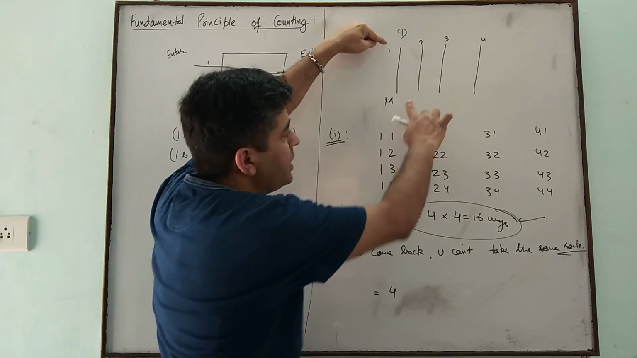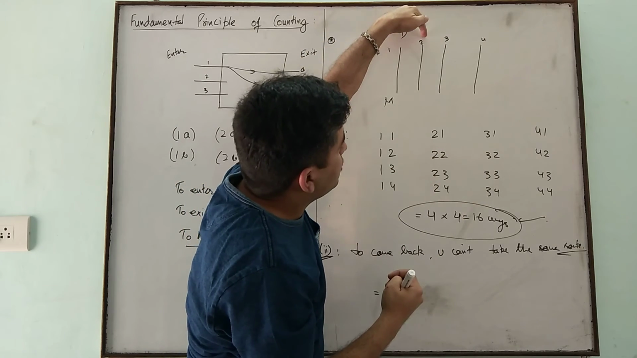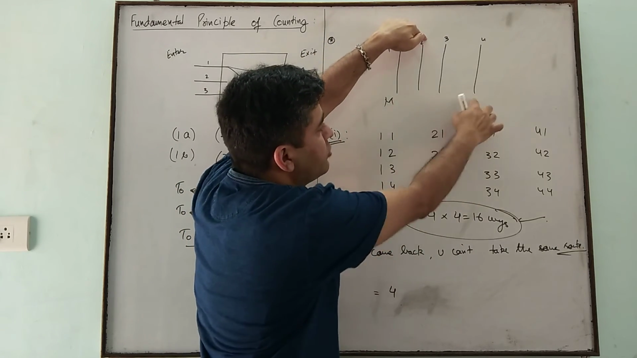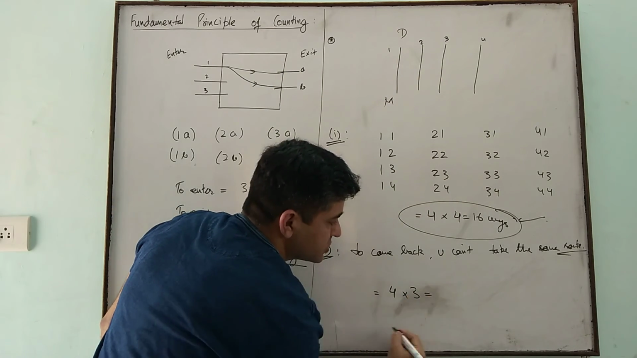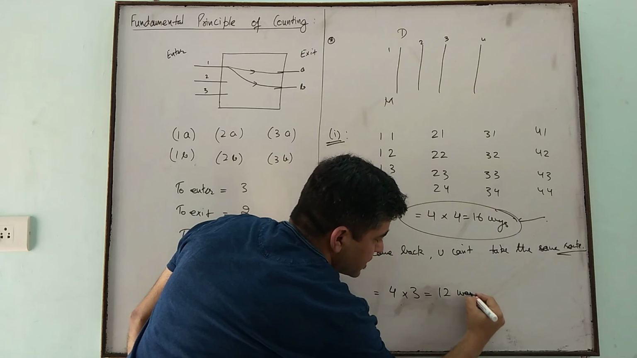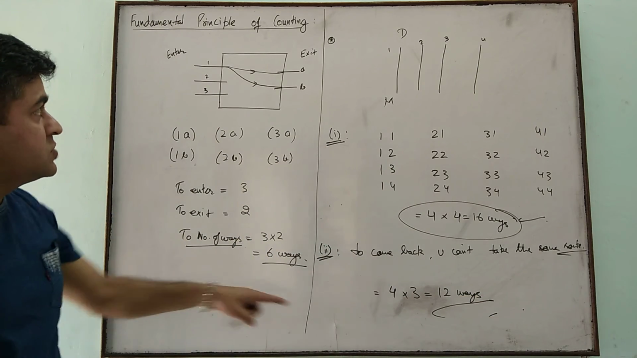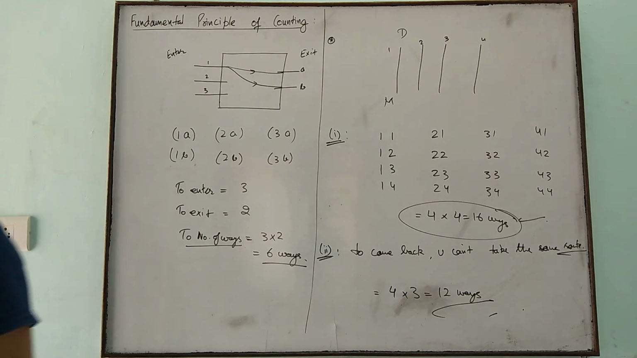He can come back by 2, 3, 4. So to come back, 3 ways. Suppose he is going by 2, again 1, 3 and 4 are for coming back, so again 3. So to go 4 ways and to come back always only 3 ways. So the total number of ways is 12. So this is your fundamental principle of counting by multiplication. Just note it down.